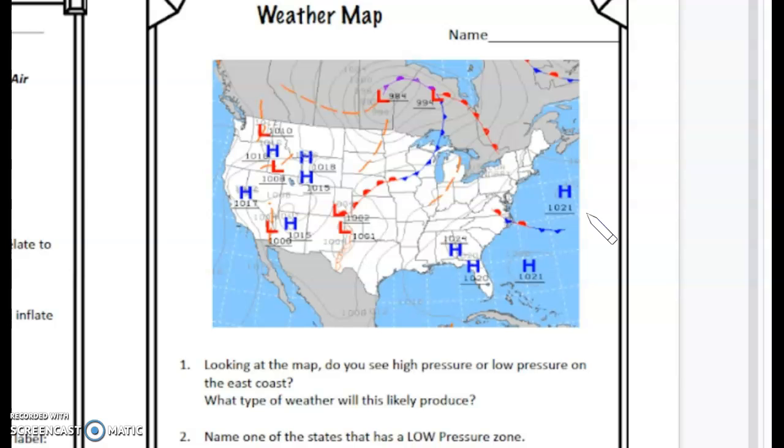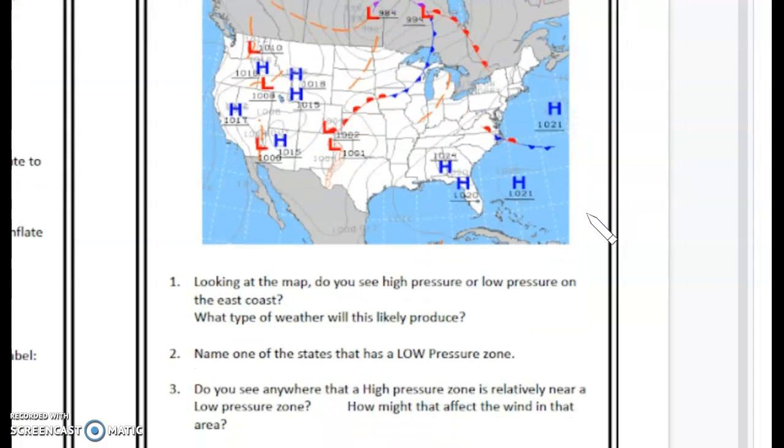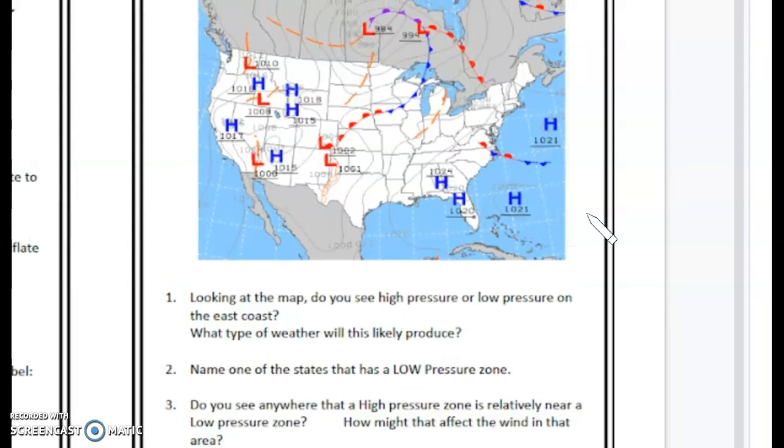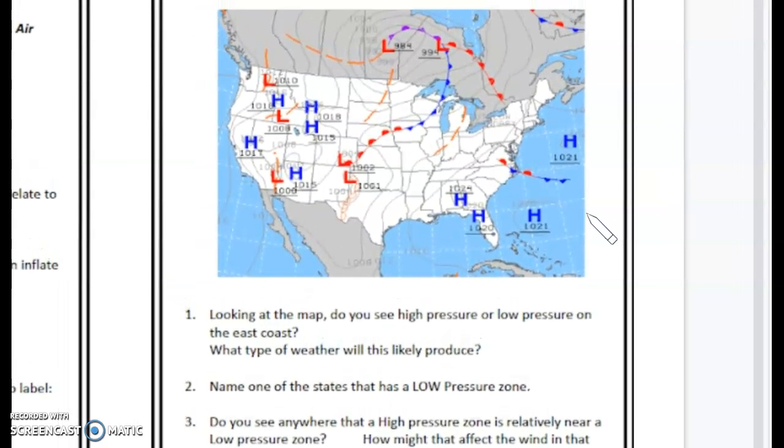So in your packet today, you have a weather map, and I want you to pay attention to the H's and the L's. That's, of course, the high pressure and the low pressure in the map. And I want you to answer the questions based on what we've learned about air pressure. And so number one says, looking at the map, do you see high pressure or low pressure on the East Coast? So this is the East Coast. So you should write H for high pressure because there's high pressure on the East Coast.